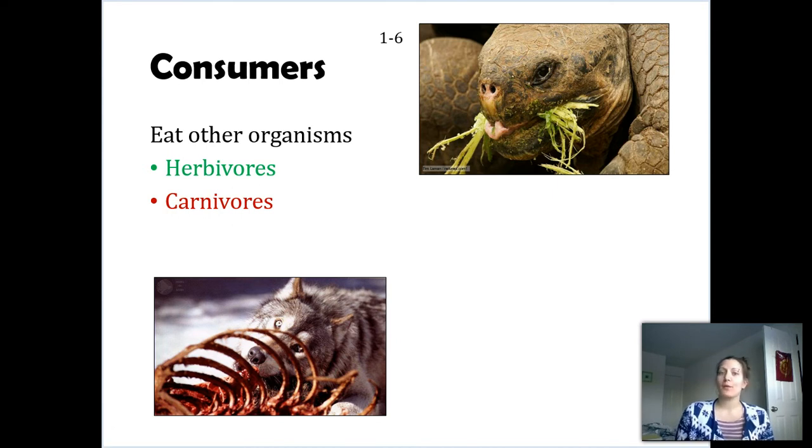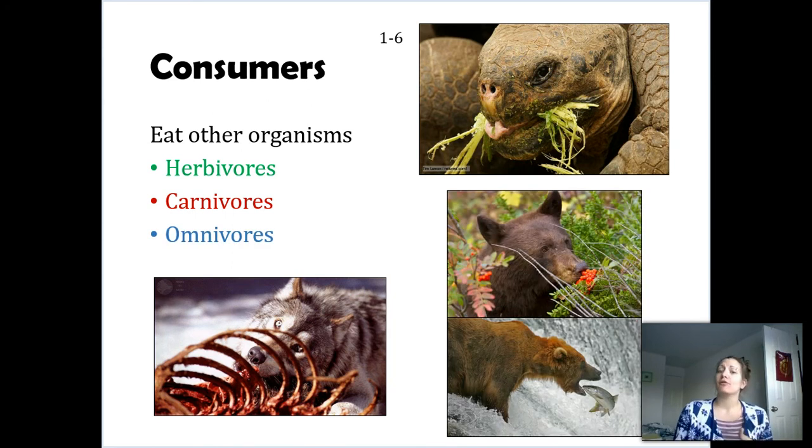And then you have some organisms like most humans, as well as other organisms such as bears that eat both. Here we have bears that are eating berries. Berries are part of plants, but they'll also eat meat, such as this picture of a bear eating a fish. So these organisms are omnivores, and this just lets us know they're eating both types of materials.